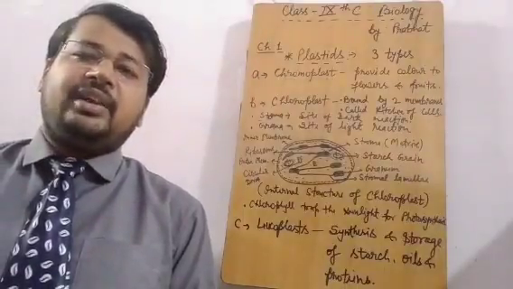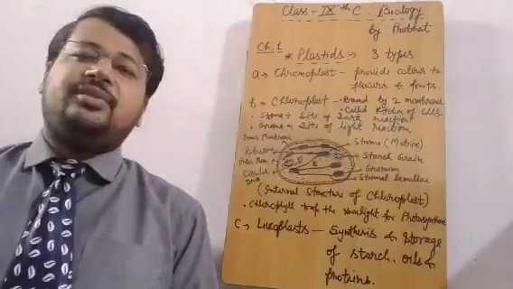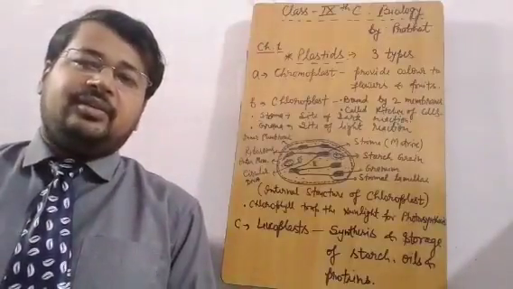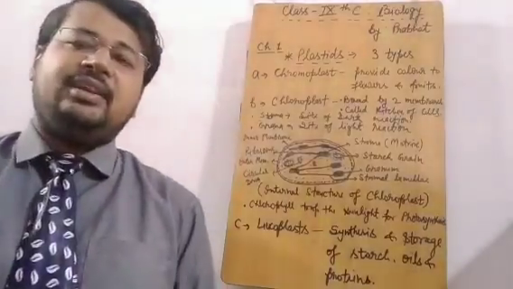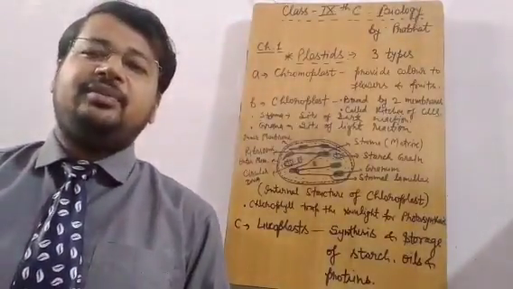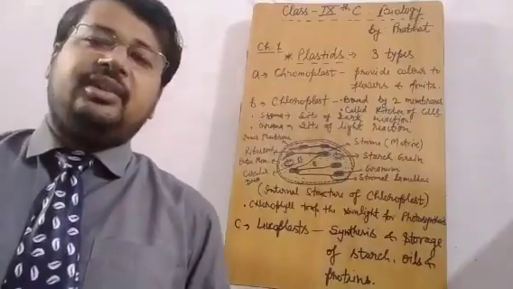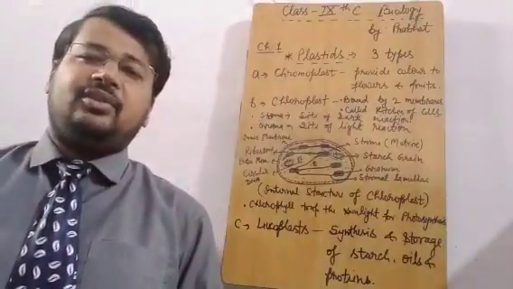We can simply assume the presence of chlorophyll in plants on the basis of their green color, but in some plants the green color is hidden. There are different types of pigments which give plants a colorful look.